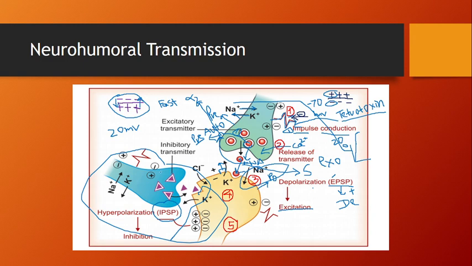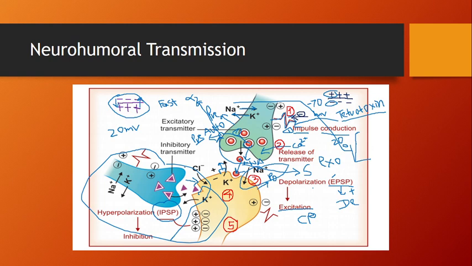Understand? So this is the excitatory and this is the inhibitory neurotransmitter. Now you can see that all the steps are the same. First there is impulse conduction, then release of transmitter. Now what happens when it acts on the postsynaptic receptor, because it has an inhibitory function? It opens the chloride ion channel. Chloride ion is a negative ion, hence it is an anion, not a cation. You have to remember this, as most students are confused between chloride and calcium.